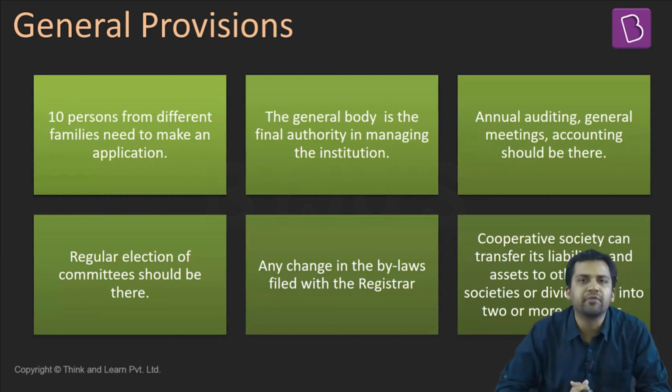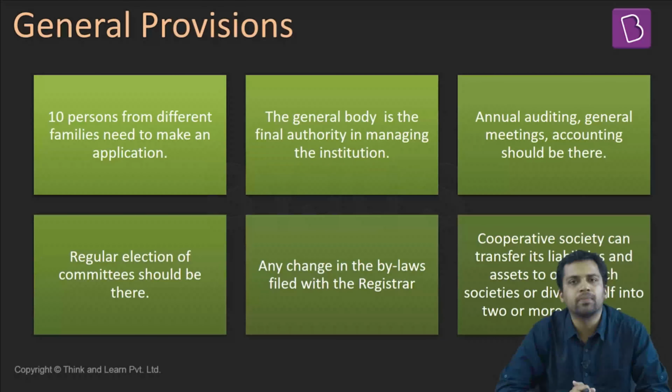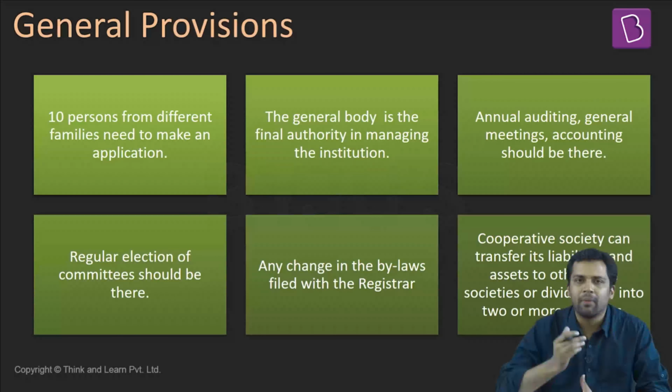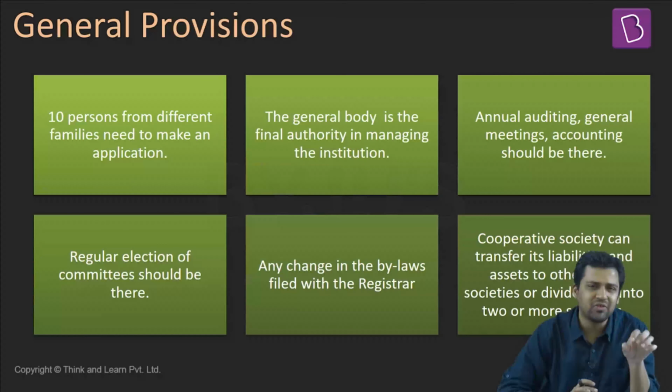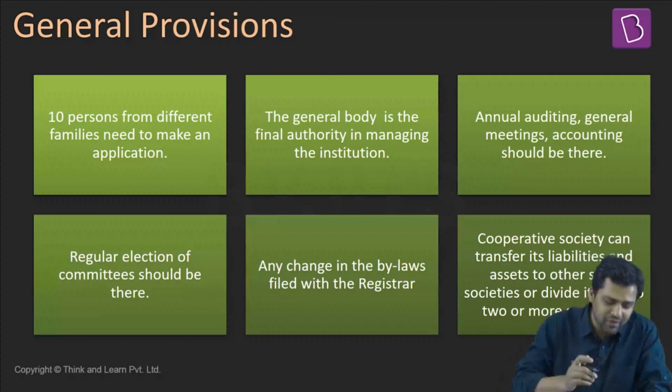See, when we say provisions related to cooperatives, one challenge we face here is we do not have one set of law related to cooperatives. Different states will have their own laws related to cooperatives. In India, cooperatives come under the state list. So Karnataka will have its own laws, Uttar Pradesh will have its own laws, Maharashtra will have its own laws. So the provisions can vary from state to state because it is a state subject. But if you look at it, most of the states will have something in common, or it will not vary too much. So that is the reason we are saying general provisions.